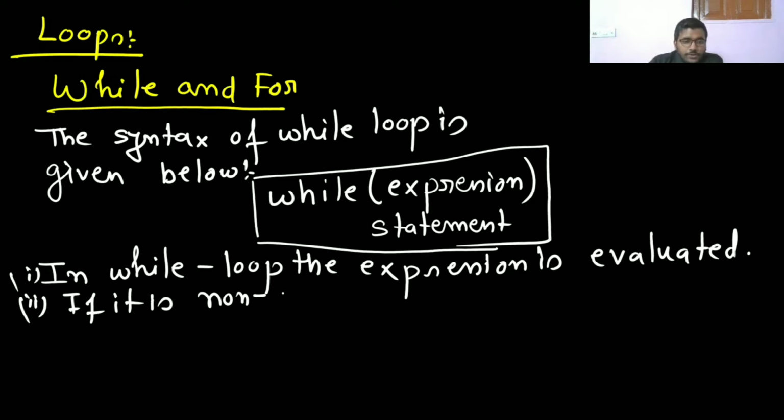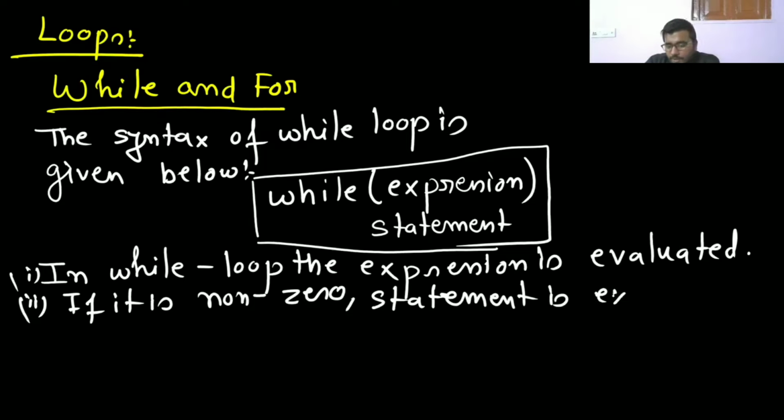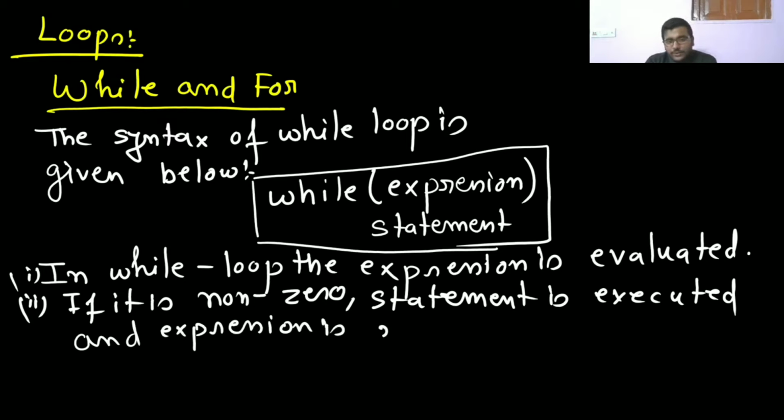So if it is non-zero, the statement is executed, and the expression is re-evaluated.